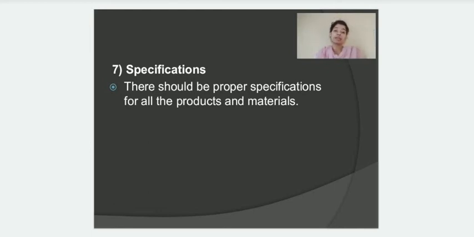Then there should be a statement stating the maximum period for storage before retesting of that particular raw material. So all these are the specifications which need to be properly and clearly specified for all the products and all the materials which are there in the manufacturing unit.